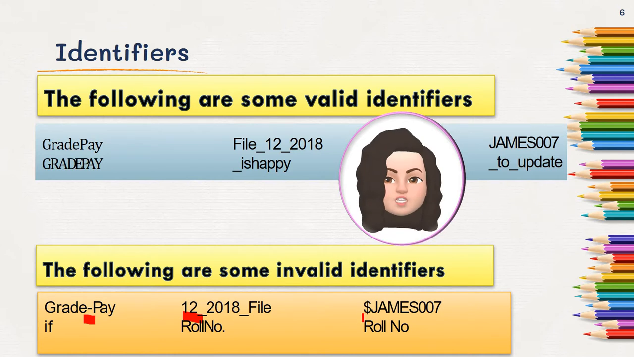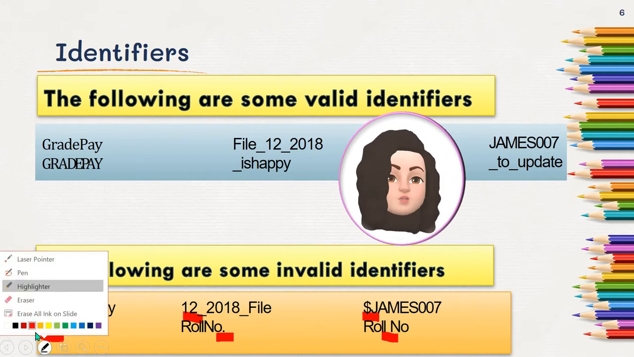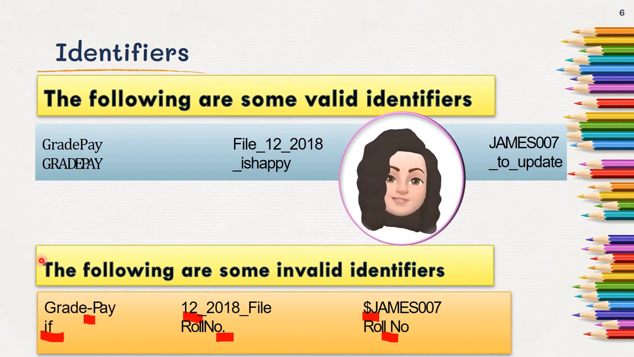Here, $James007, the dollar is a special character which is not allowed. Then if. So if is a keyword, hence it is an invalid identifier. Roll.no, the dot is a special character which is not allowed, and roll no with a space, here space is also not allowed, hence it is an invalid identifier. In your board papers, some identifiers will be given. You have to find out which are the invalid identifiers and state the reason why they are invalid.